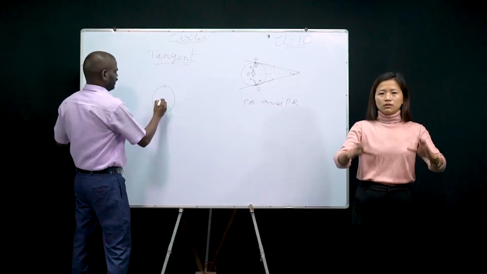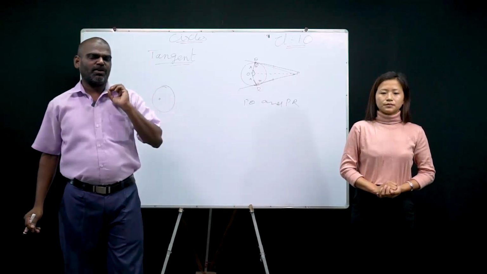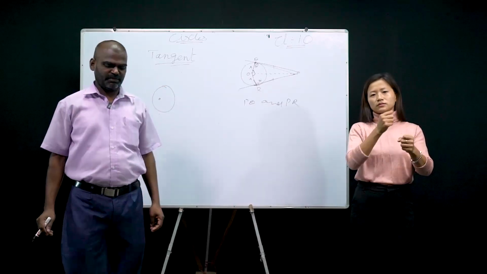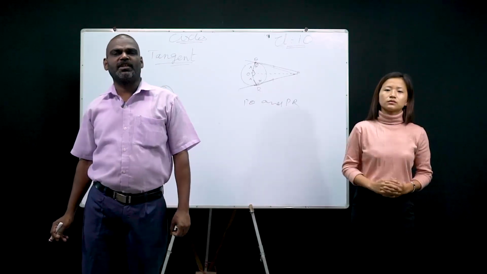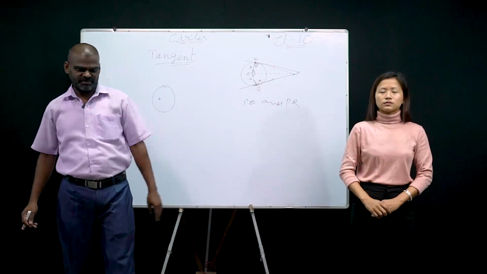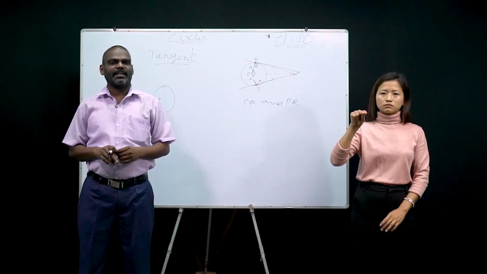Circle, center O. I want to know how many tangents can be drawn to a circle. Yes, your answer is 2, right? Yes or no? No, the answer 2 is not the correct one.